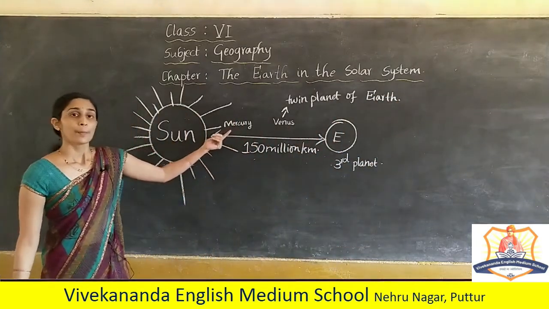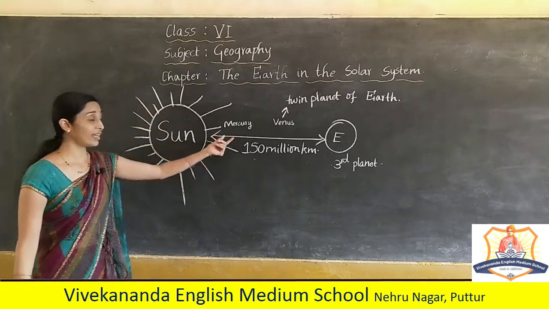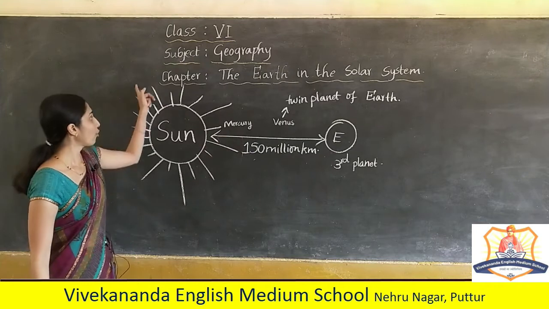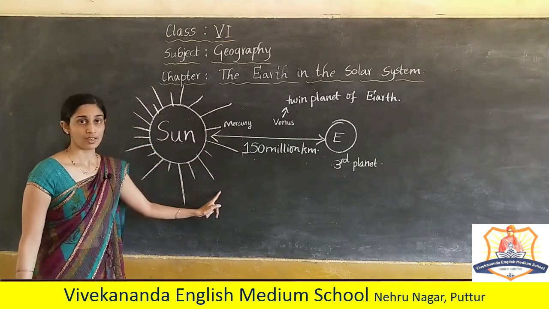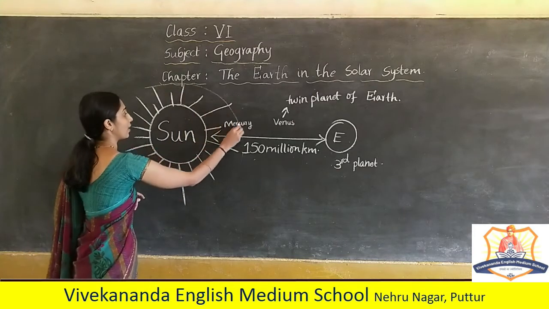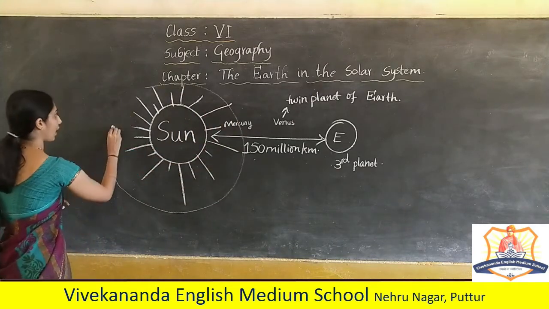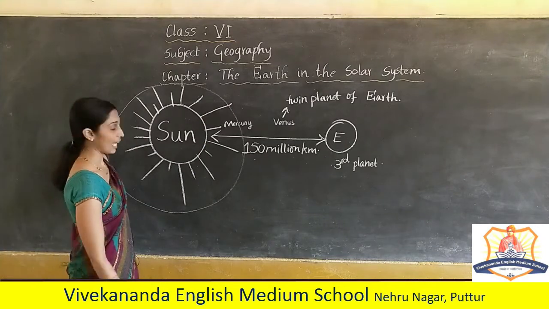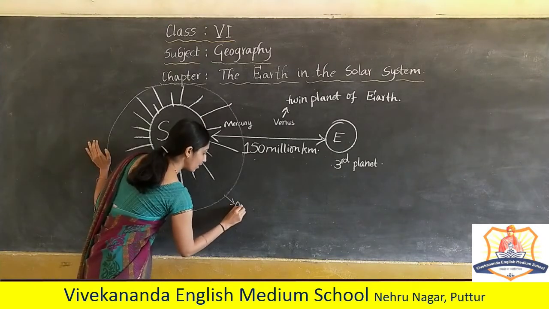So Mercury, being a planet, closest planet, revolves around the sun or orbits around the sun in a particular path. We call this particular path as orbit.